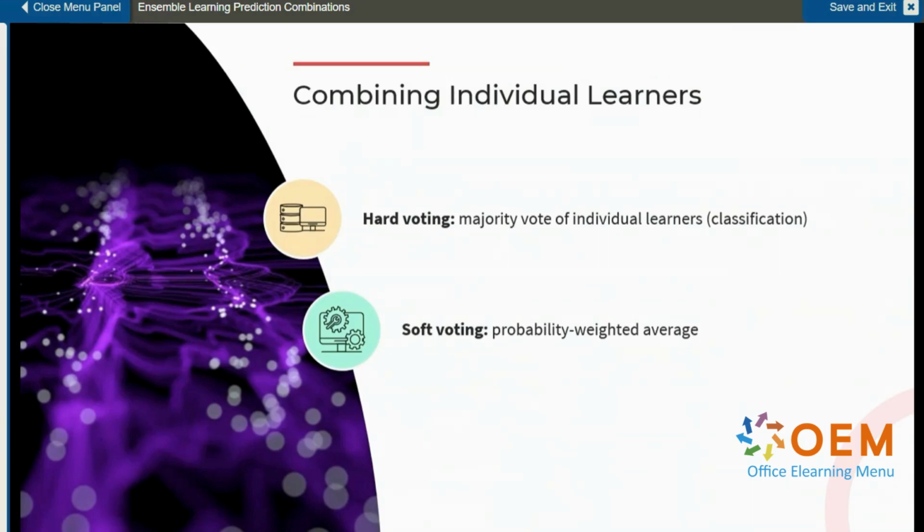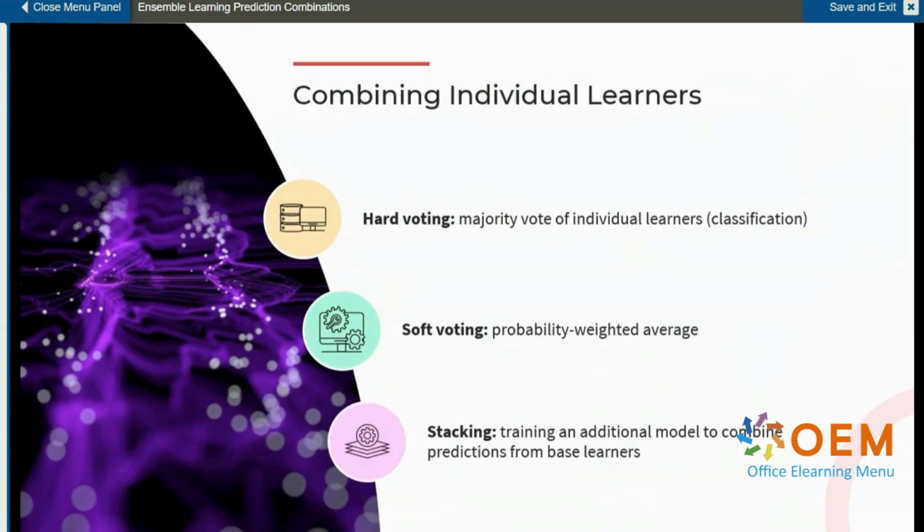In addition to averaging and voting, there is yet another third approach that you can use to combine model predictions, and that is stacking. This uses a two-layer approach. First, multiple base models make their predictions independently. Then, a meta model or a blender or a combiner is trained to take those predictions as input and produce the final output. This meta learner learns how to best combine the strengths of different models, and it often leads to higher performance than any single base model.